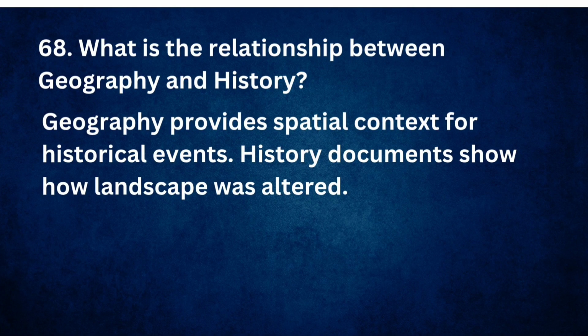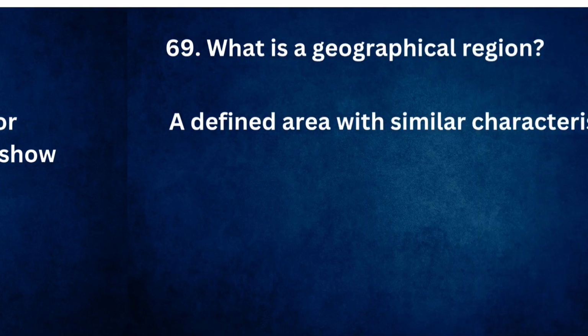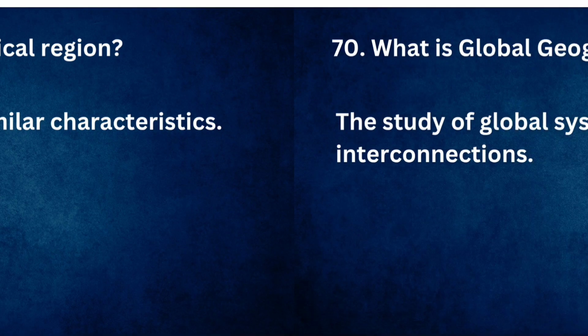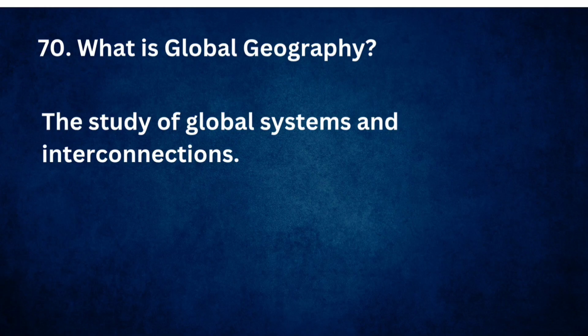Geography provides spatial context for historical events. History documents show how landscape was altered. What is a geographical region? A defined area with similar characteristics. What is global geography? The study of global systems and interconnections.